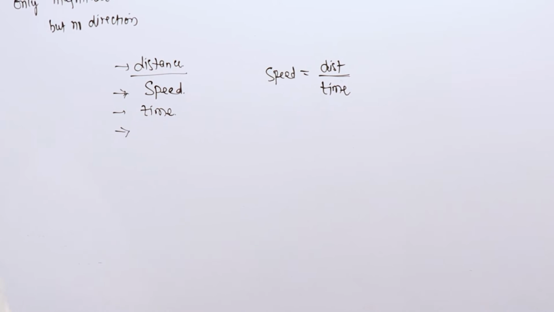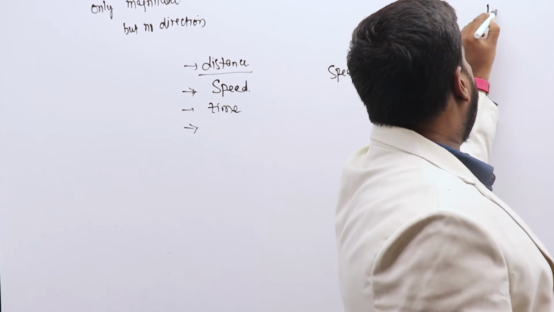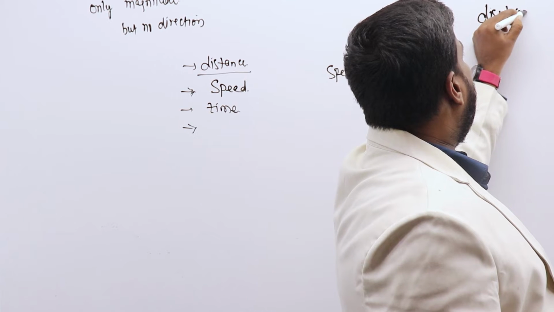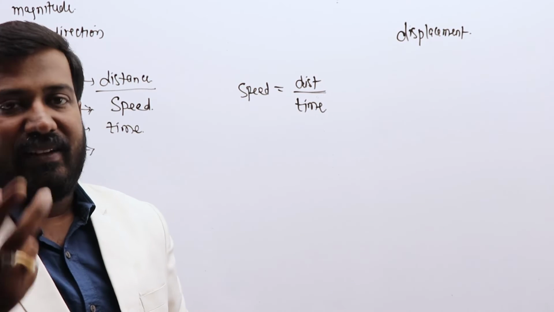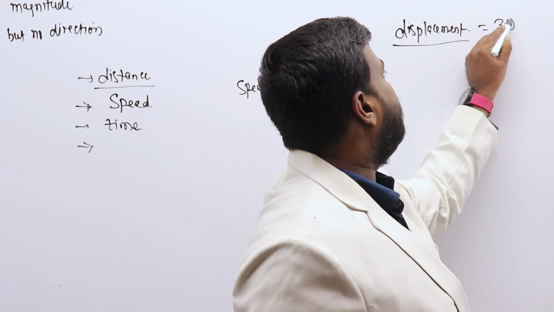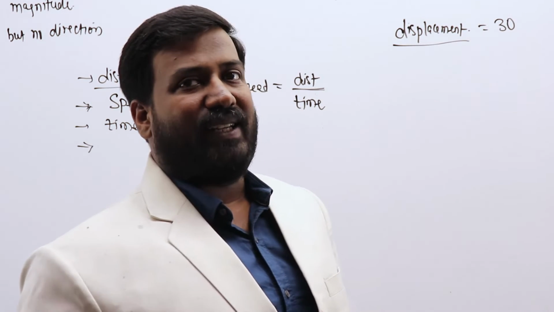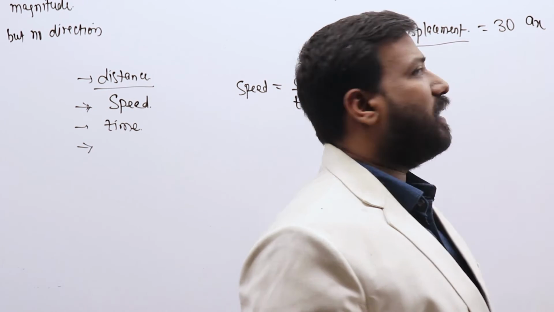If I take displacement, can I say displacement is a scalar quantity? When I say displacement, I generally say displacement is 30 units in one particular direction. For example, it is x direction, then you take ax, which is the unit vector along x direction.